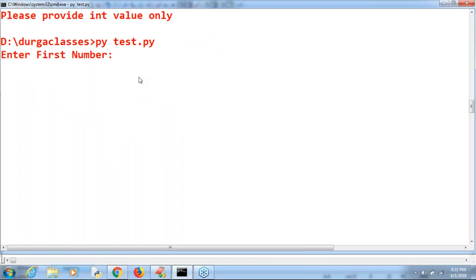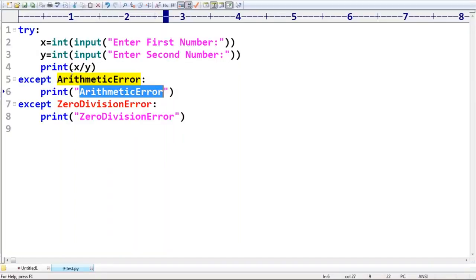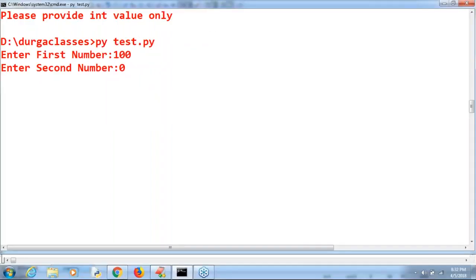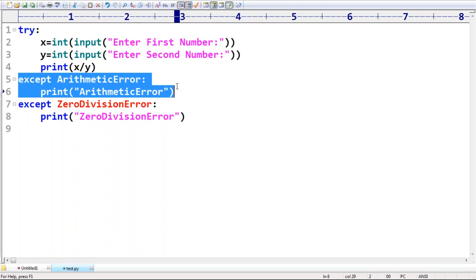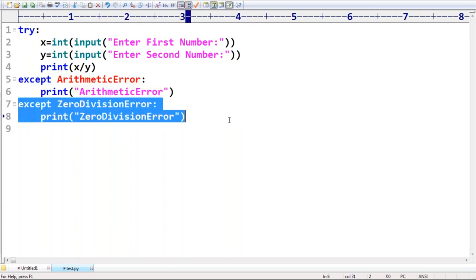Now have a look once. Enter first number: 100. Enter second number: 0. ZeroDivisionError occurs, but it can be handled by ArithmeticError. So we get the ArithmeticError output, but not ZeroDivisionError, because this block can catch it. If it is already captured, why would the second except block get a chance?